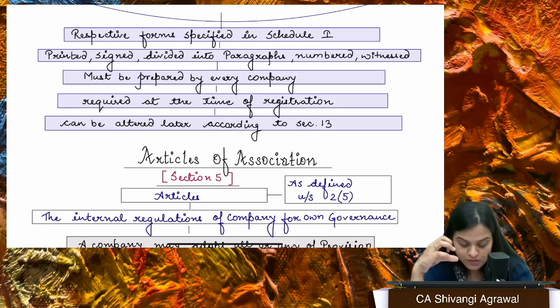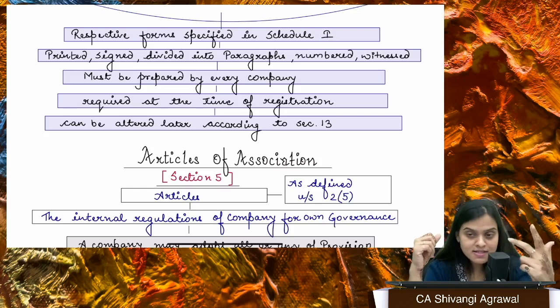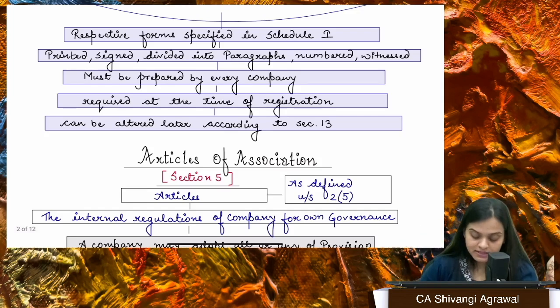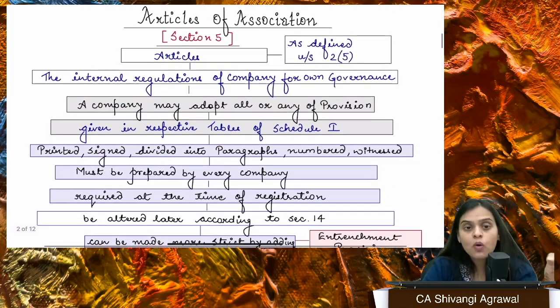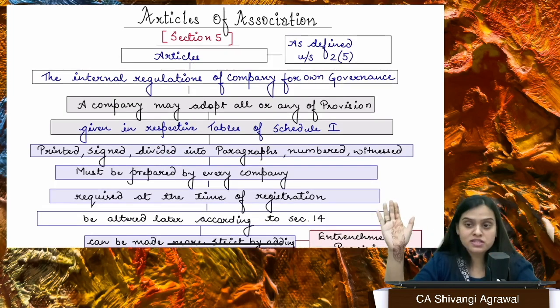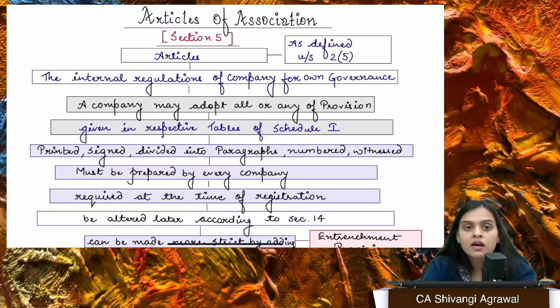The memorandum of association has to be printed, signed, divided into different paragraphs. It has to be prepared by every company. It's required at the time of registration, and later on it can also be changed or altered according to section 13. So we have section 13, which talks about alteration of memorandum. Very important section from examination perspective, right?